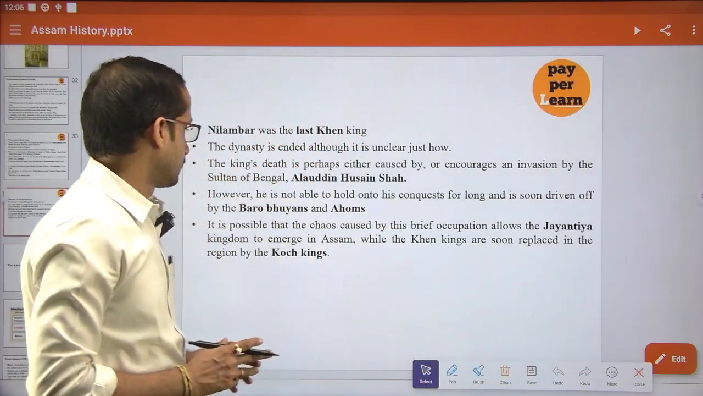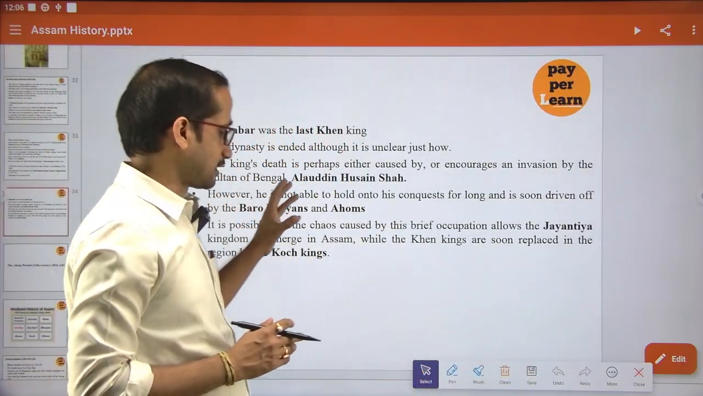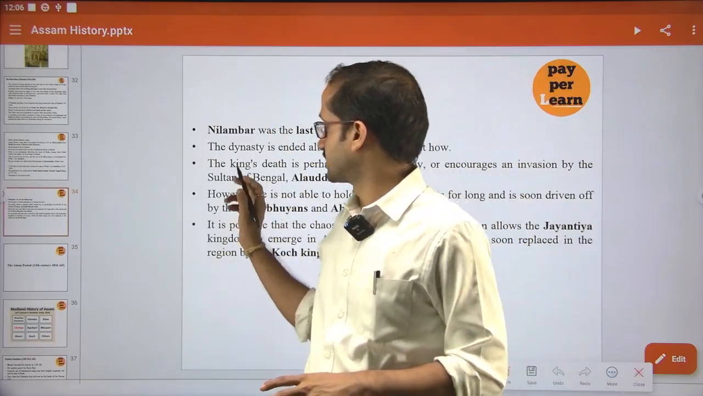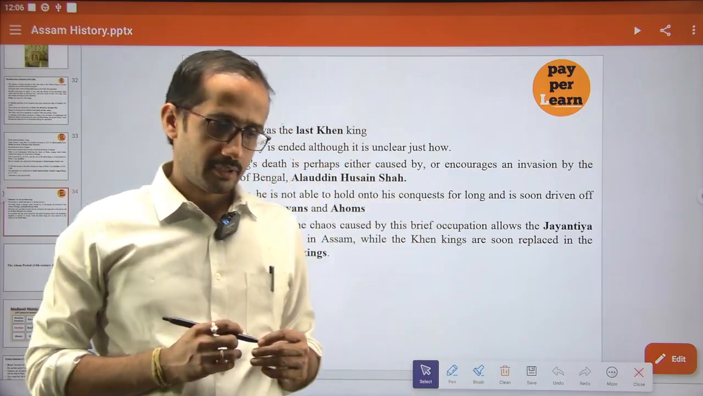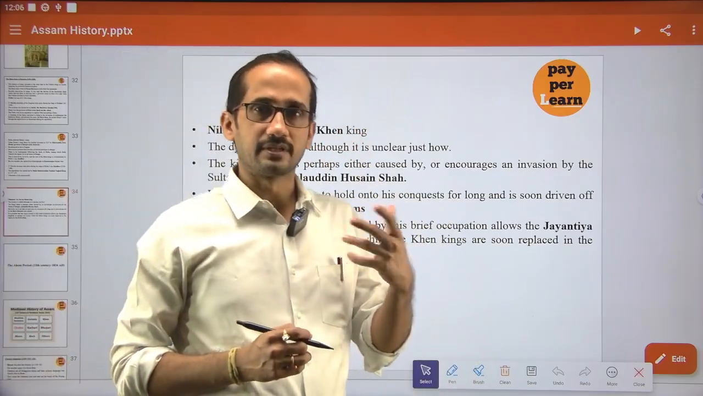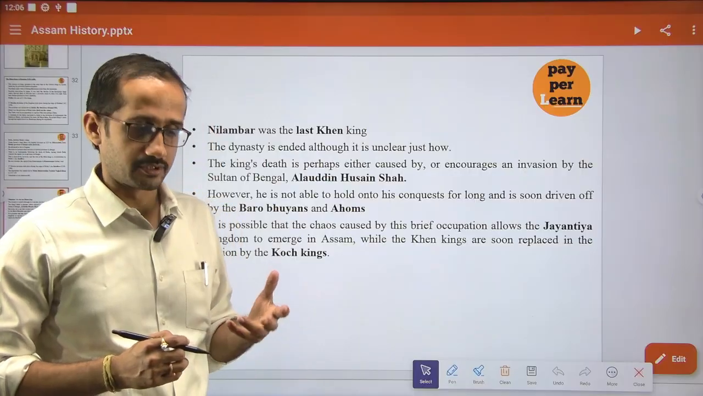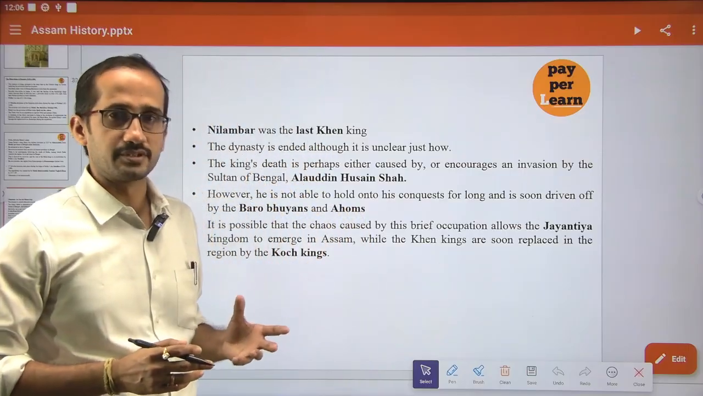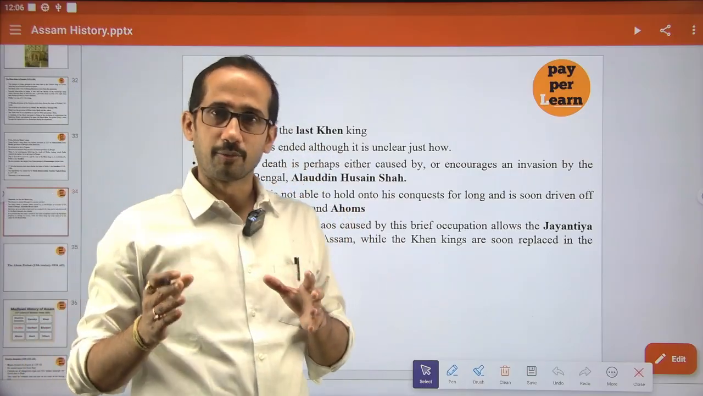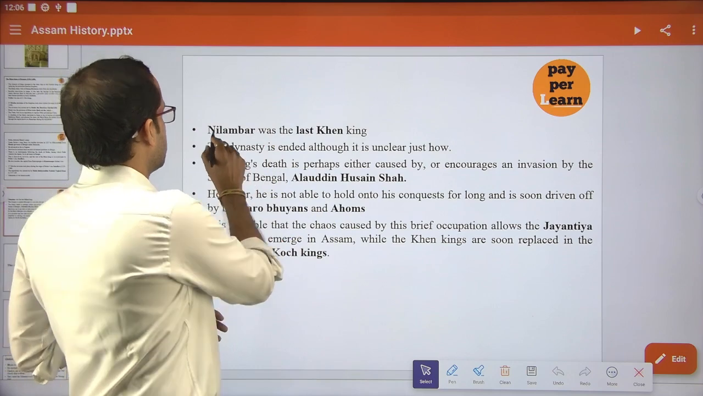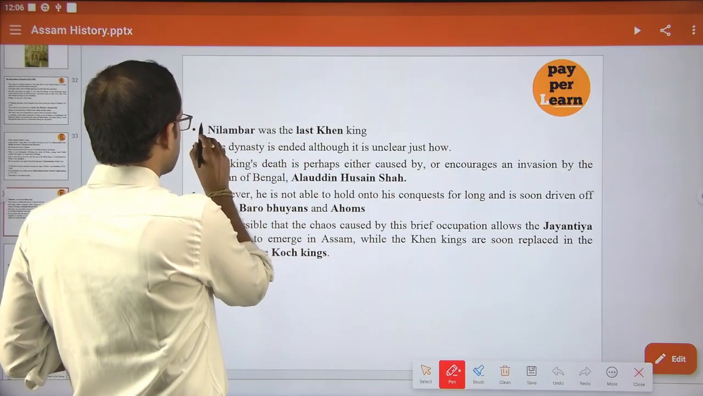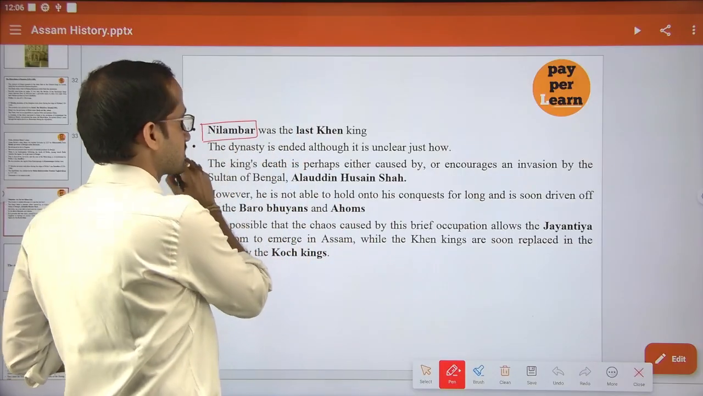The last capable ruler of this Khen dynasty is Nilambar. If we see all these different dynasties, whether it is the Khen dynasty, the Pala dynasty, or the Varman dynasty, gradually they lost their power. Here also, Nilambar was the last capable ruler of the Khen dynasty.